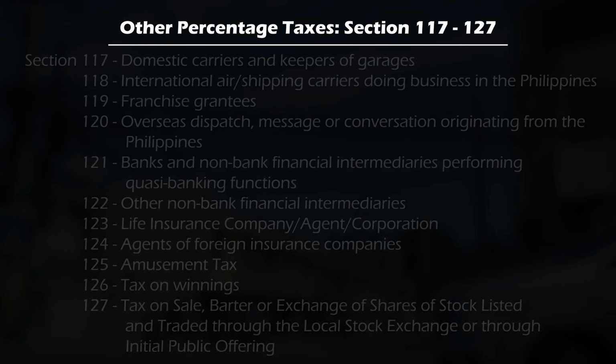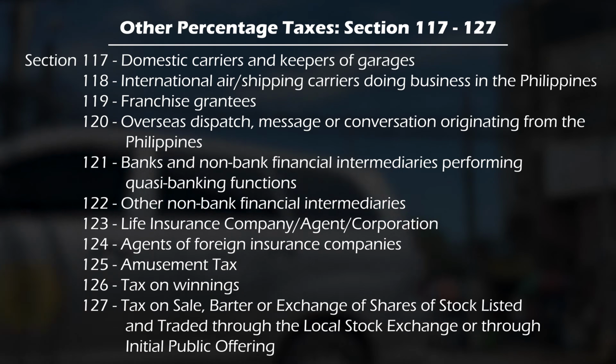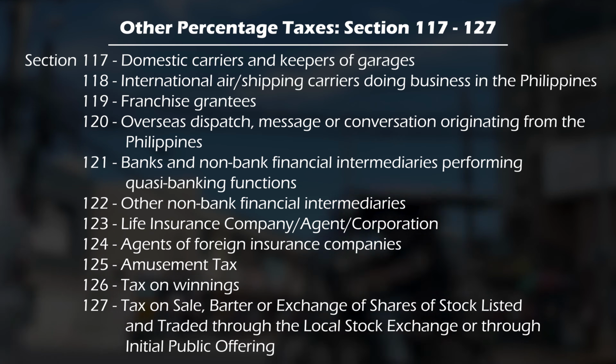Now to emphasize, percentage tax pertains to Section 116 of the tax code as amended, whereas other percentage taxes pertain to Section 117 down to Section 127 of the tax code. Now I'll have a more detailed discussion on other percentage taxes, but in this video, let's try to enumerate them. So Section 117 relates to domestic carriers and keepers of garages. 118 is international air shipping carriers doing business in the Philippines.